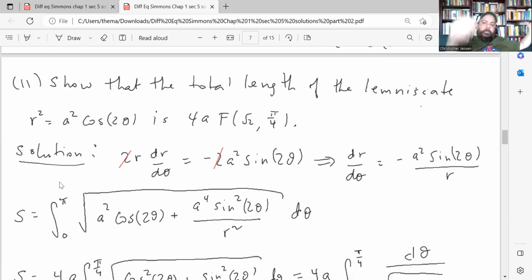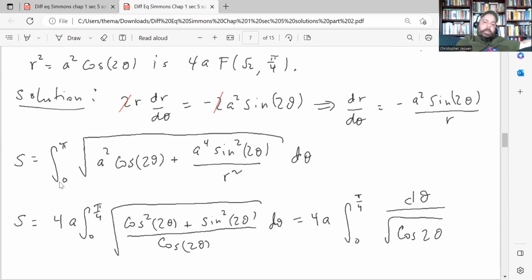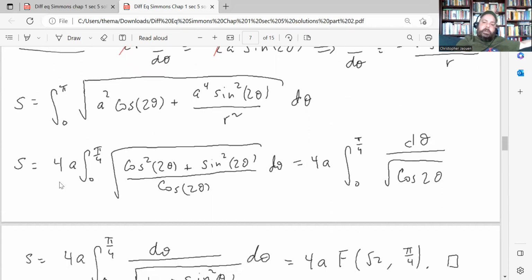So again, same thing, use the arc length formula. The only difference here is that the arc length formula has to be in polar coordinates because we have a function written in polar coordinates. So the arc length integral here ends up being the integral 0 to pi of square root a squared cosine 2 theta plus a to the 4 sine squared 2 theta over r squared. And simplifying everything, we end up with this integral here, 4a integral 0 to pi over 4 d theta over root cosine 2 theta.